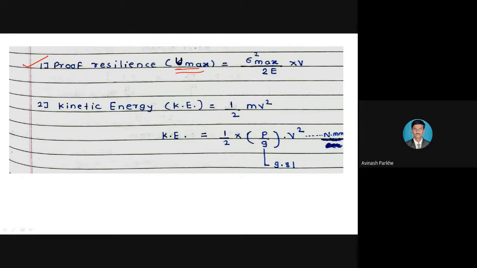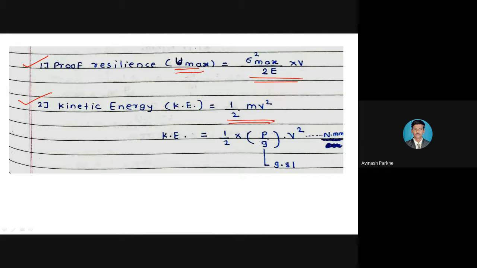Proof resilience U max is equal to sigma max square upon 2E into volume. And the second formula, kinetic energy is equal to 1/2 mv square. Sometimes mass is not given; the value of P is given and g is given. This is not 9.